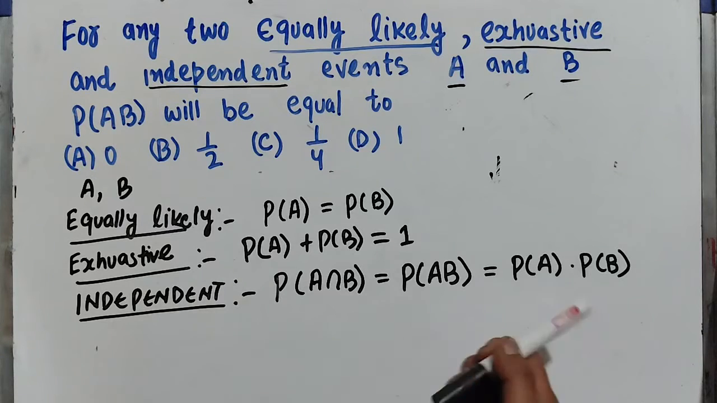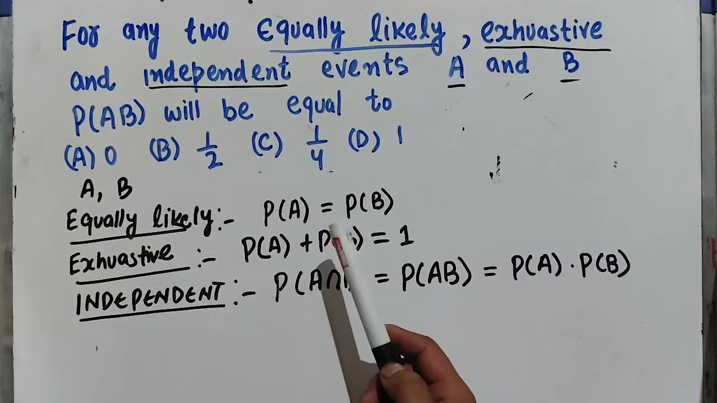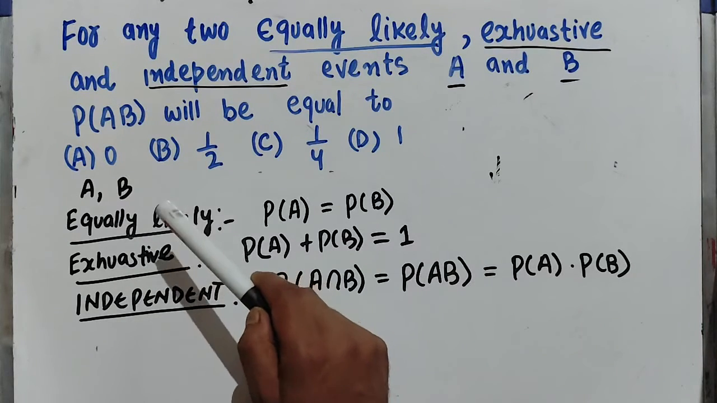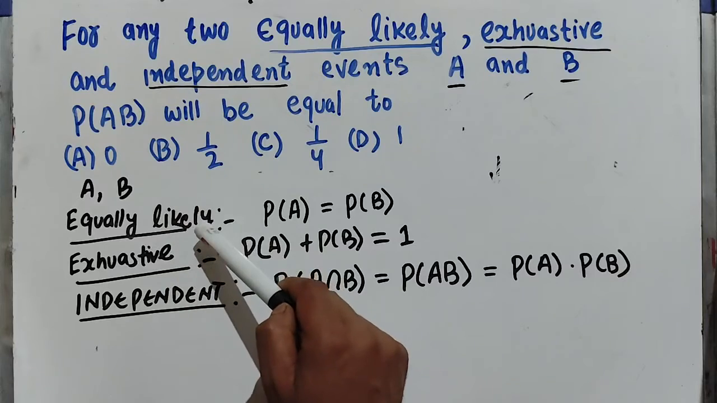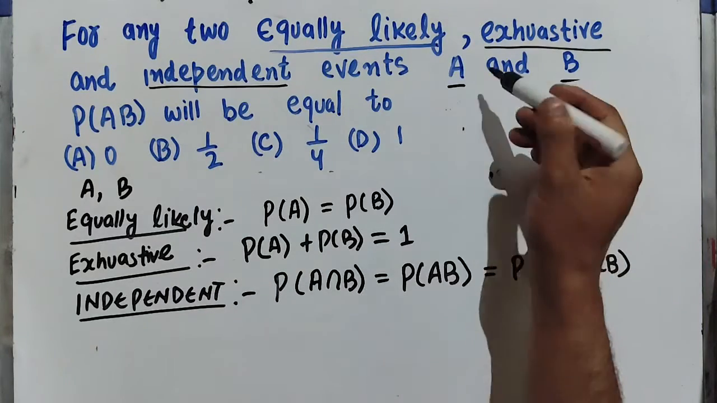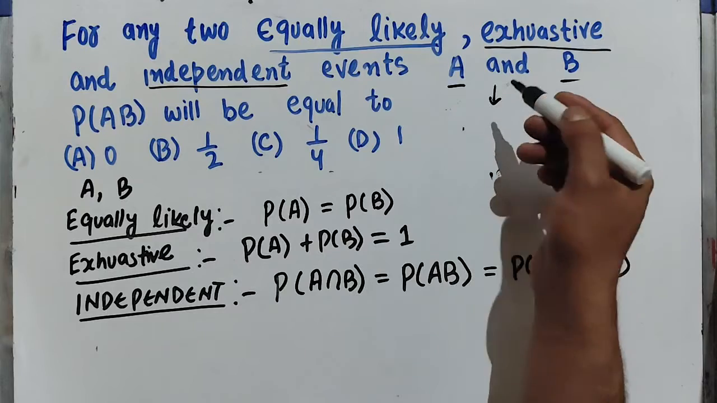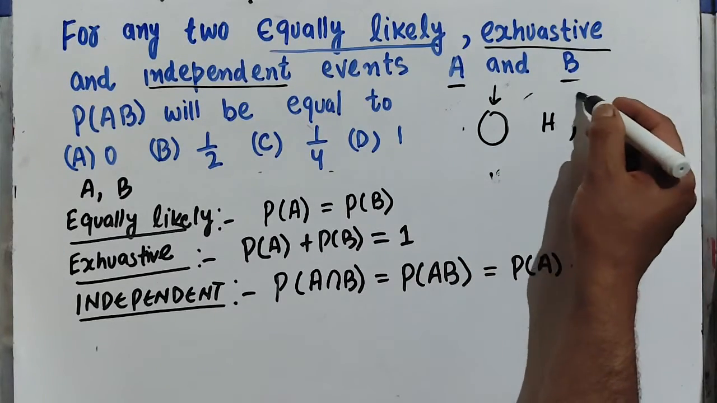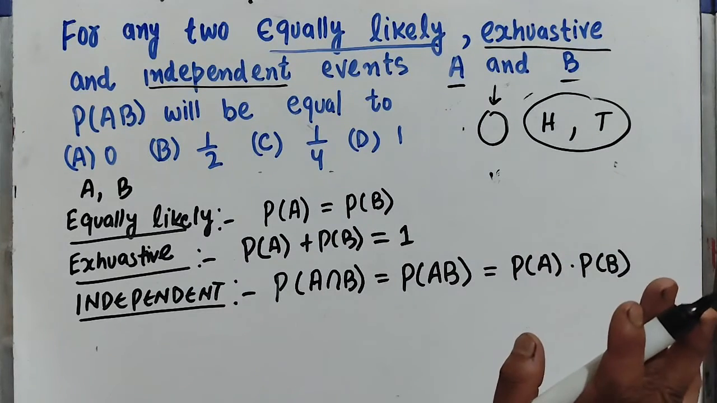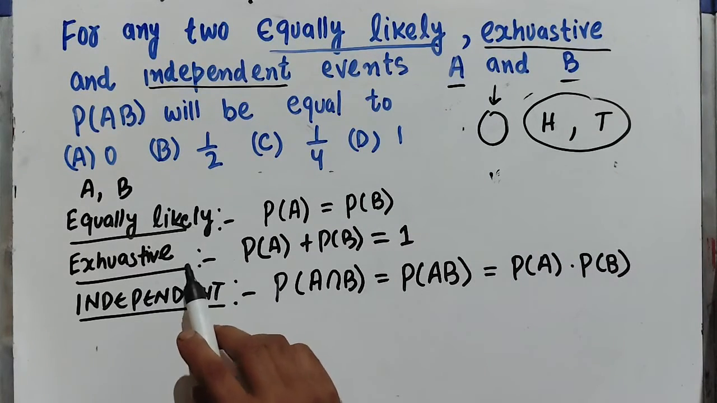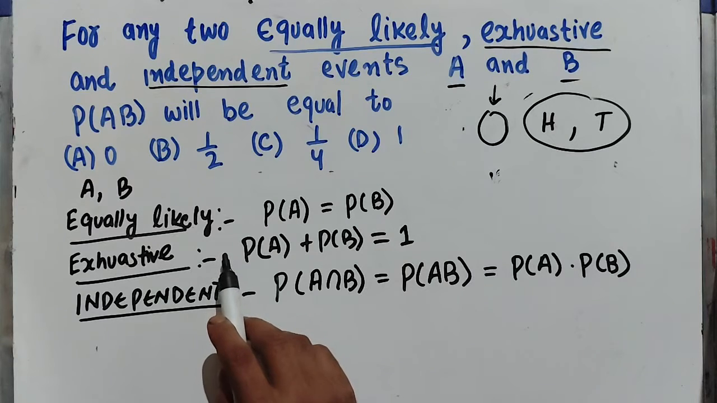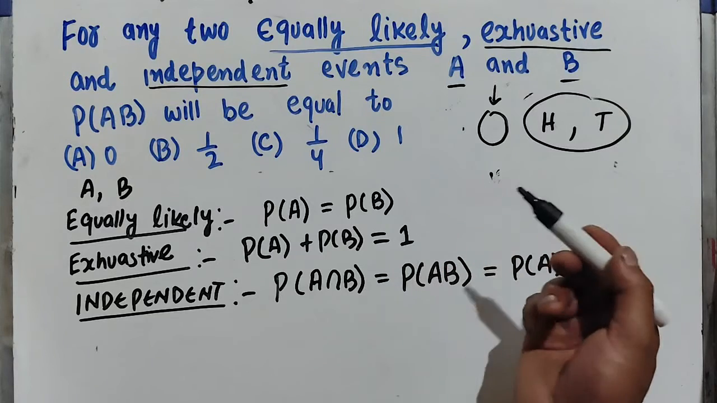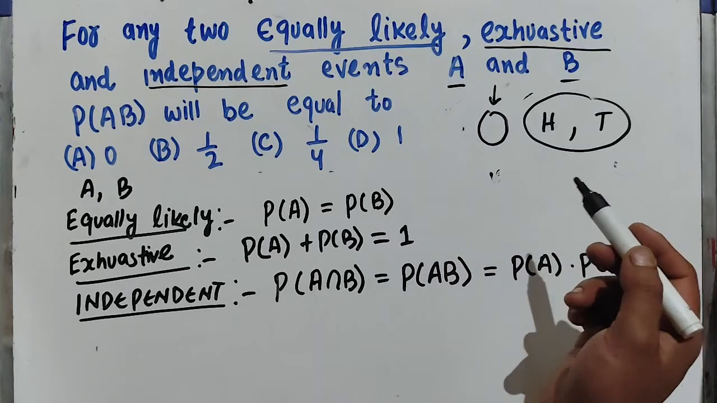Let me explain it again. Two events are said to be equally likely if both the events have the same chance of occurring. In case of throwing a coin, getting head or tail, both are equally likely events. Events are said to be exhaustive. We say two events are exhaustive. It means that one of them must occur, covering all the possible outcomes.